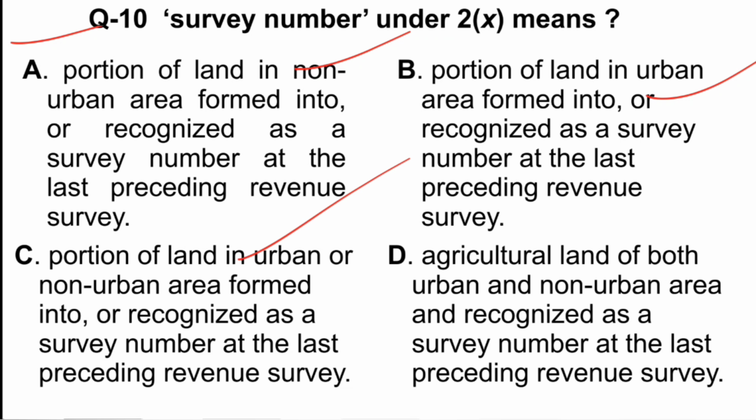So you can just eliminate those options which provide for urban area. C says urban or non-urban, B says urban, D says both, so it's only non-urban area. So option A is the only option which talks about portion of land in non-urban area. So option A is the correct option.